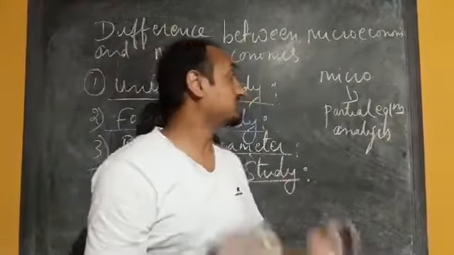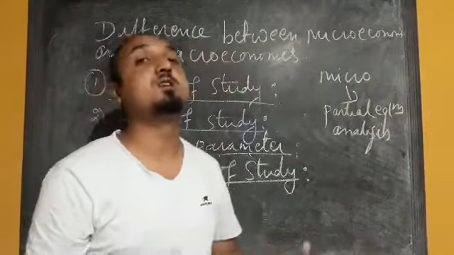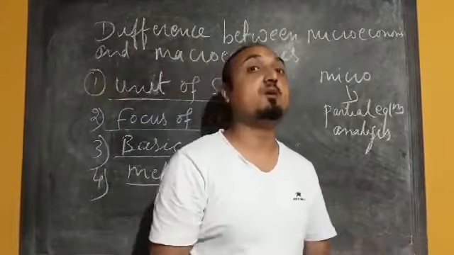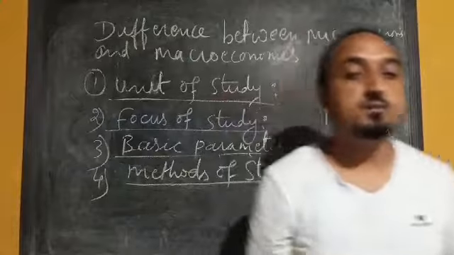This microeconomics uses the techniques of partial equilibrium analysis. So now we have to understand what is partial equilibrium analysis.